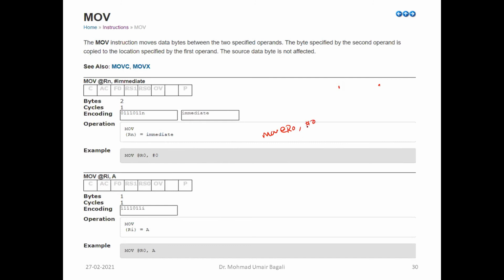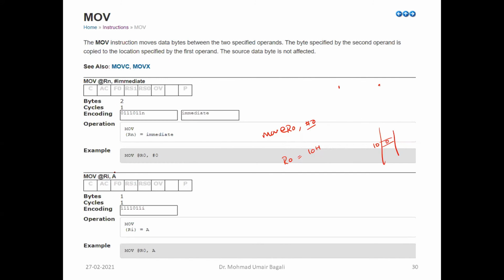Now, what does this mean? It will go to R0. Say the content of R0 is 10H, then it will point to the 10H memory location, and 0 will be copied into that 10H memory location. Indirectly, we are copying 0 where? To the memory location whose address is pointed by R0. So first it will go to R0. R0 is specifying an address because it is acting as a pointer register. It will go to the 10H memory location and copy 0 over there. So that is the move instruction.